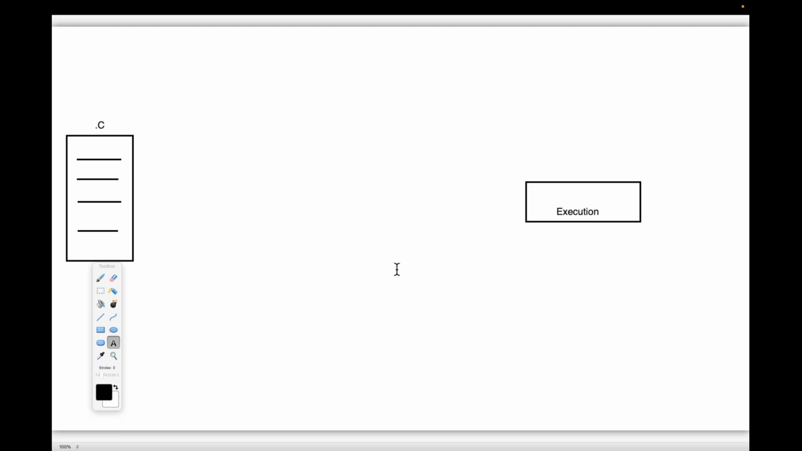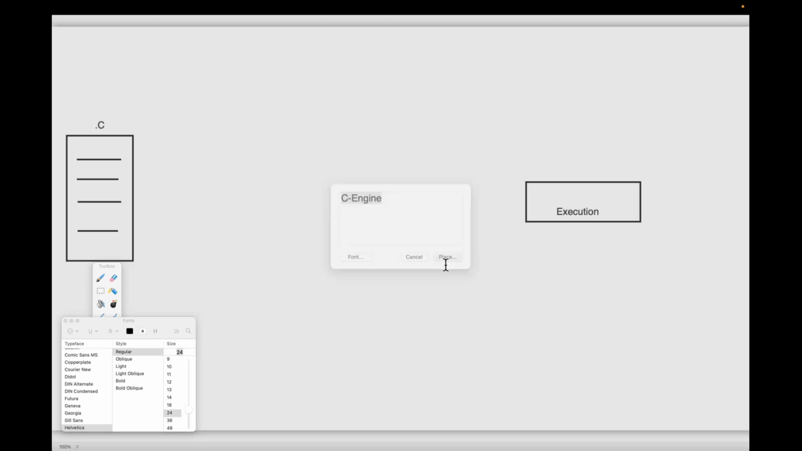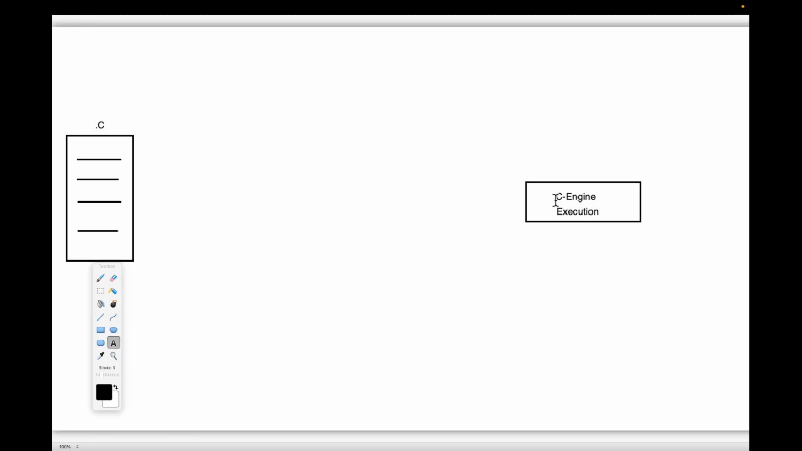Now observe carefully. There is a machine to execute our program. That machine is the C engine. Please all of you remember carefully: C programs are executed by the C engine. C++ programs are executed by the C++ engine. A separate engine to execute C programs, the C engine, and a separate engine to execute C++ programs, the C++ engine.